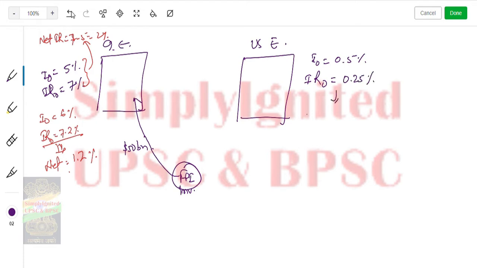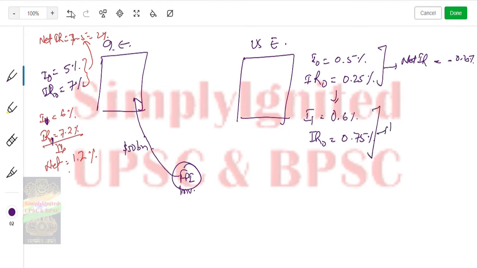And finally what happened, I1, IR1. Inflation became 0.6% and IR became 0.75%. So net interest rate available is minus 0.25% to net interest rate available is plus 1.5%.